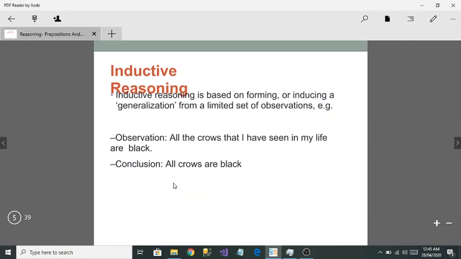The second reasoning is inductive reasoning. Inductive reasoning is based on experiences. That means you have observed everything, and from that observation you are going to give the conclusions. Suppose they have given you an example right here, that all the crows that I have seen in my life are black. That means whatever you have observed in your whole life is that crows are black, but from that what conclusion are you going to take? That all crows are black.